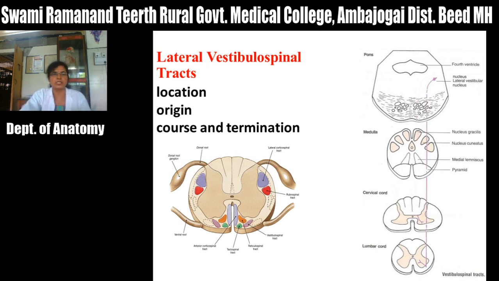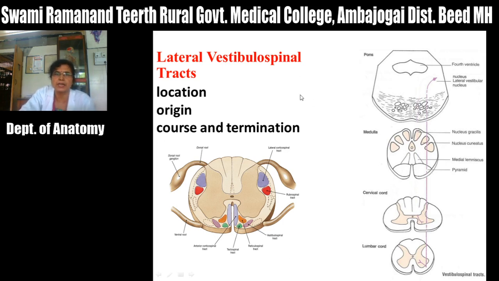Now these vestibulospinal tracts arise from the vestibular nuclei, and as the name suggests, these vestibular nuclei are directly connected with the vestibule, and you know this vestibule is present in the internal ear and is responsible for the maintenance of equilibrium. So this vestibulospinal tract is mainly responsible for the maintenance of equilibrium and posture.